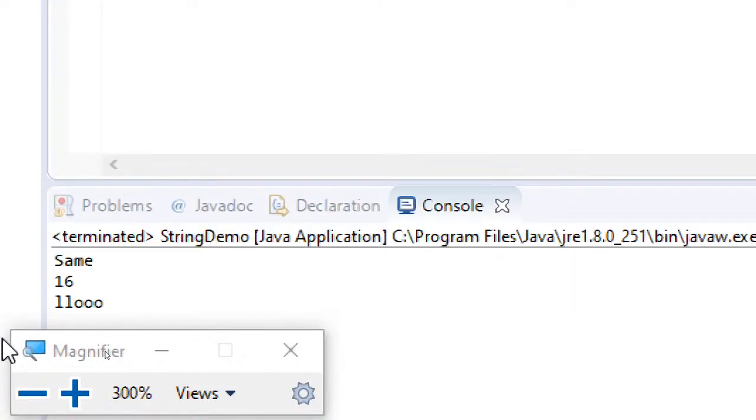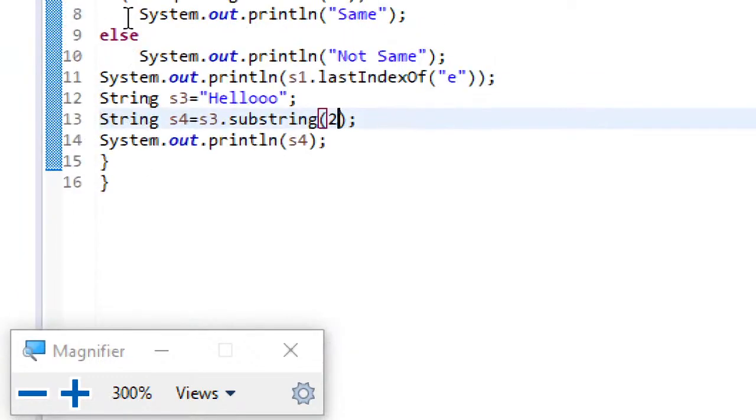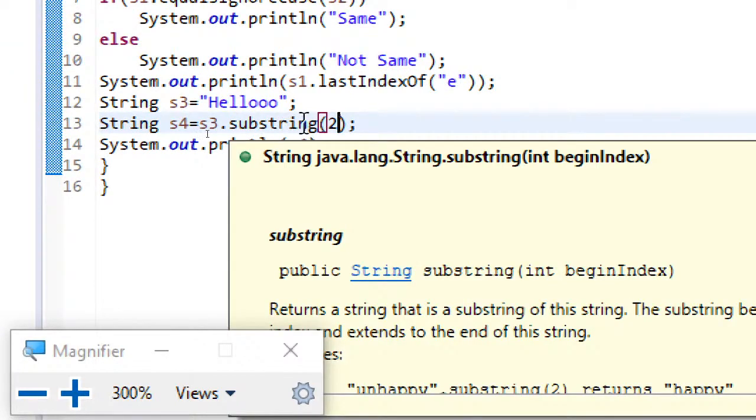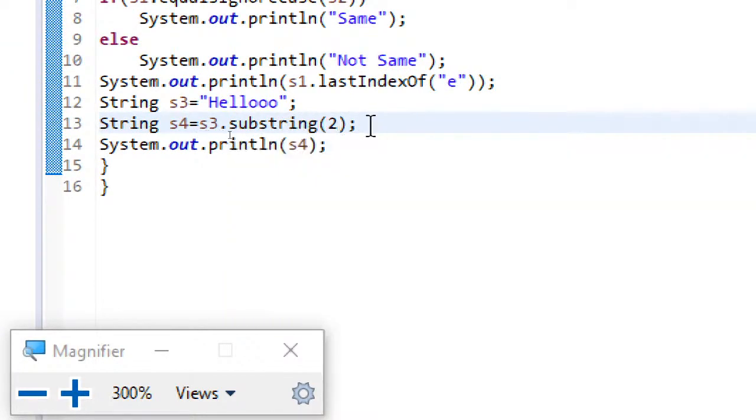I hope everyone understood. If I ignore the end position, up to the last it will be copying. That's the difference. By this you can understand substring is an overloaded method in the string class, where one takes only one integer parameter, that's only the from position. The other substring method takes two integer parameters, one is the from position, the other one is the last position, I mean the to position. So this is the substring method that can be used.